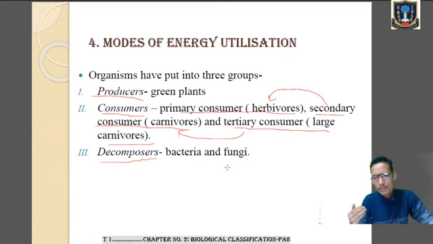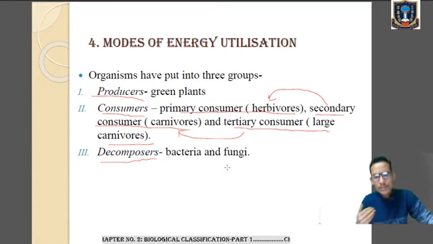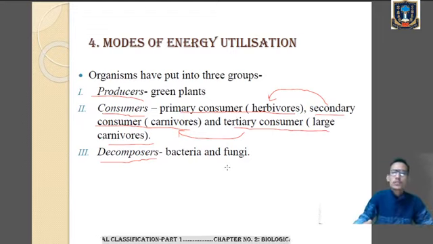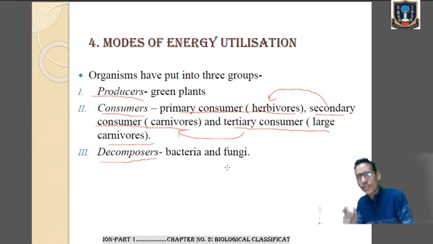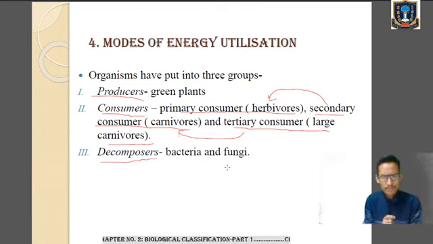So here you can see the flow of energy from the green plants, that is from the producer. It goes to the primary consumer. From the primary consumer, the energy goes into the secondary consumer, and from the secondary consumer, the energy goes into the tertiary consumer. I'll give you one simple example of grassland. In the grassland we find the grasses. The green grasses are the producers.